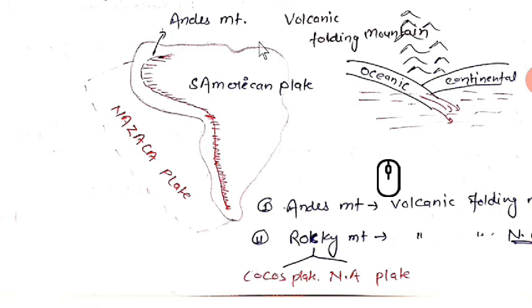Let's go forward. Volcanic folding mountains. Here also, due to continental and oceanic collisions, mountains are formed. That is called new fold mountains, volcanic mountains. Here we can see volcanoes occurring frequently in South America more than any other countries.